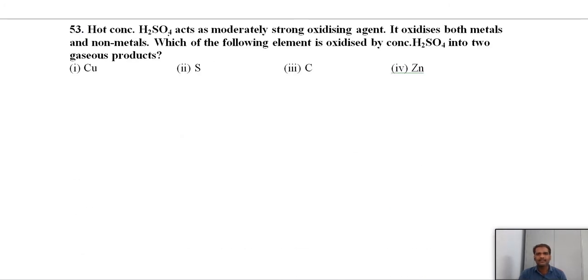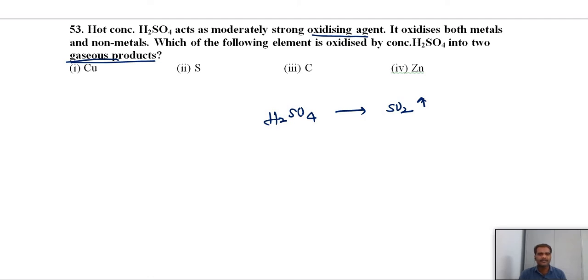Next, hot concentrated sulfuric acid acts as a moderately oxidizing agent. It oxidizes both metals and non-metals. Which one of the following element is oxidized by concentrated sulfuric acid into two gaseous products? Anyhow, finally, two gaseous products. Means we know that H2SO4 on oxidation, first it can act as the oxidizing agent, means it will undergo reduction. So it evolves sulfur dioxide itself. This reaction indicates the oxidizing behavior of H2SO4.